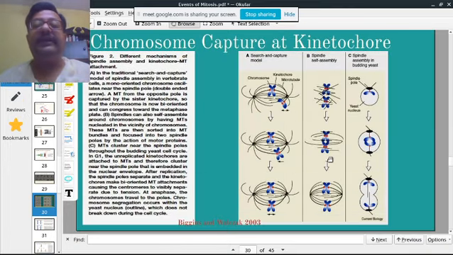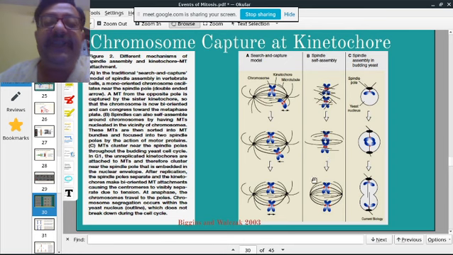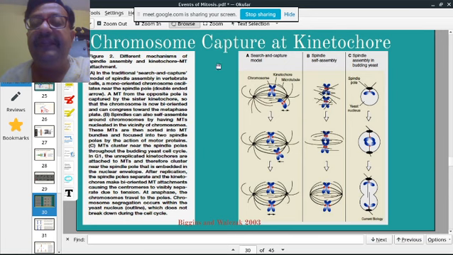So there are chromosome capture methods at kinetochores. The first is the search and capture method. So the first method, look at the search and capture. So look at this. It is a mono-oriented attachment. That is, if you can see, only one kinetochore is attached to a microtubule.